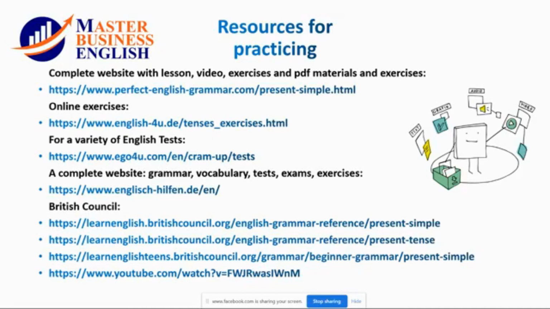And also, we have here the beginner grammar, with a beautiful video from the British Council on YouTube. As I mentioned before, write down in the chat box of Facebook, or on another platform, if you would like to get the resources, and we will send you the link in order to download all these materials.